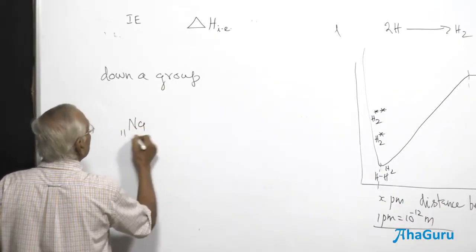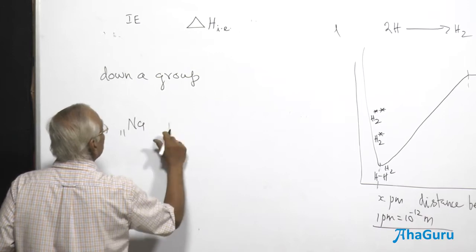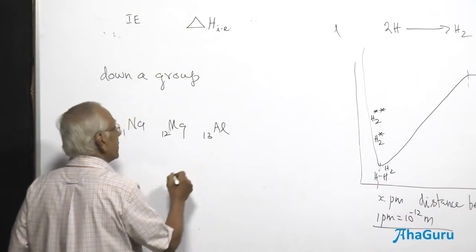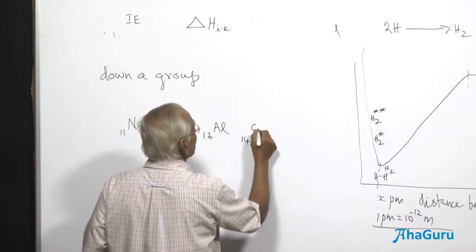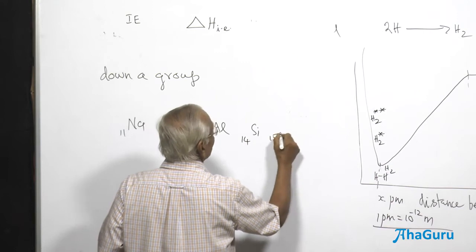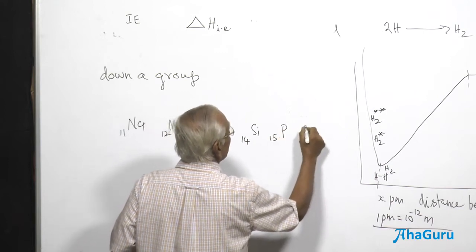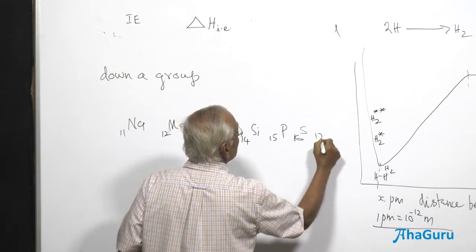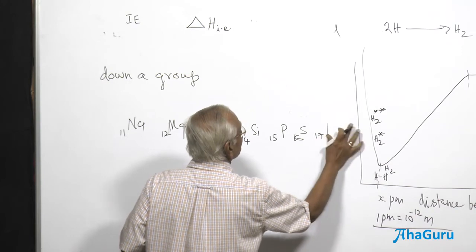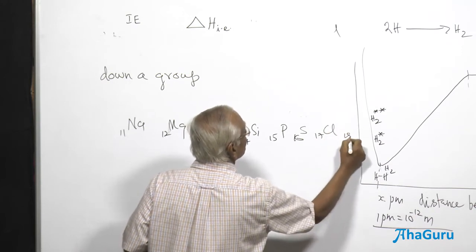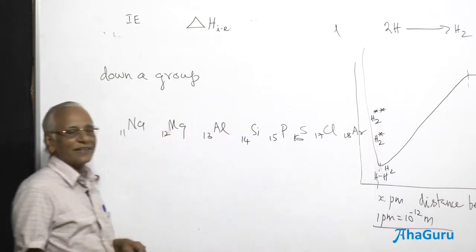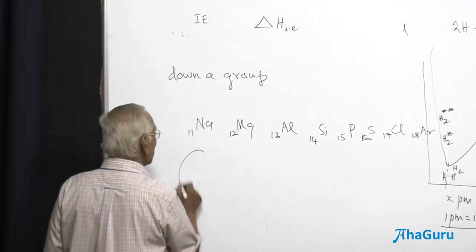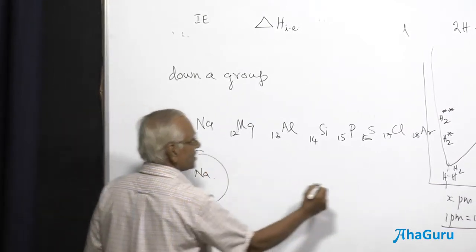Sodium 11, 12 magnesium. How did you know 13 is aluminum? Very good, excellent. 14 silicon, 15 phosphorus, 16 sulfur, 17 is chlorine, and 18 is going to be argon. We have elements, right? We have written the elements present in the third period. Now, the distance, this is going to be sodium, and this is going to be chlorine.